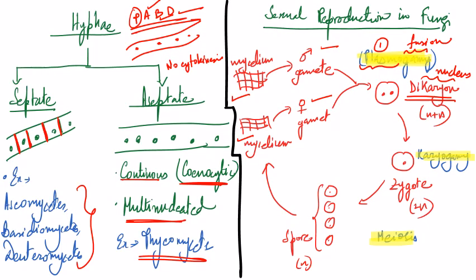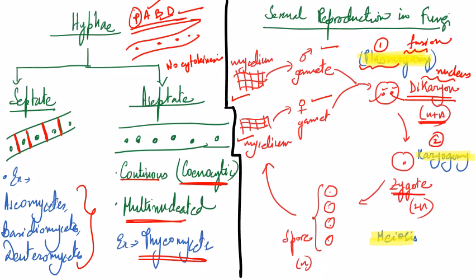But see, the nuclei are clearly not fused till now. So there are two nuclei, one coming from the male gamete, another coming from the female gamete. The product is dikaryon. Ploidy is n plus n. Please note that it is not 2n, because the 2n zygote will be formed after the second step, that is karyogamy.